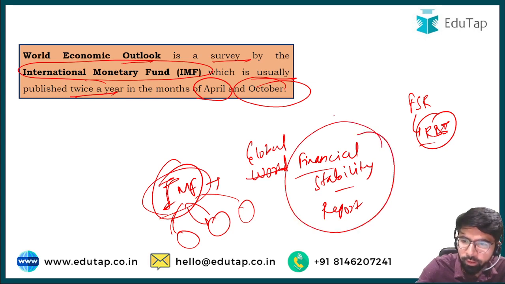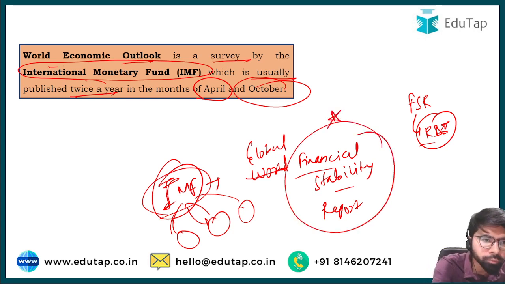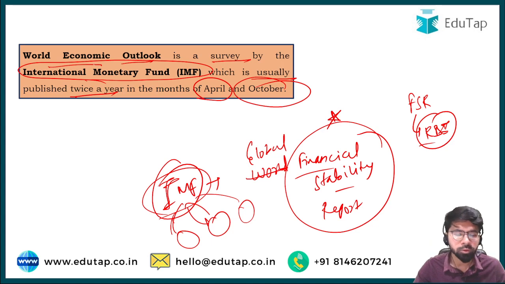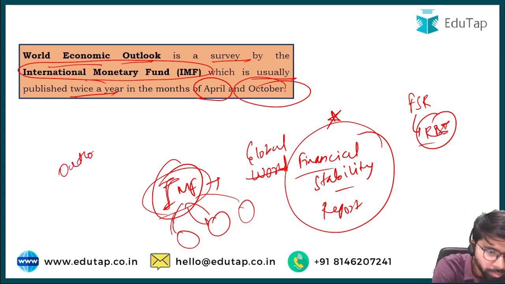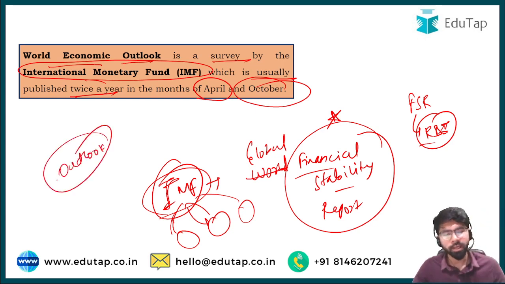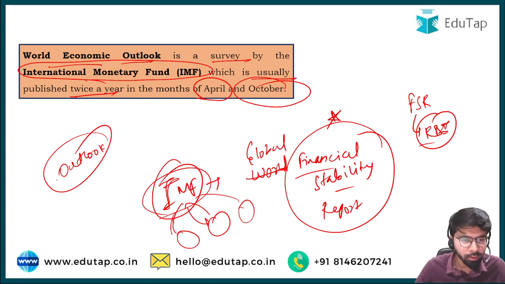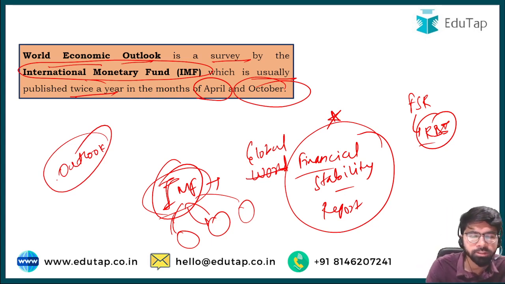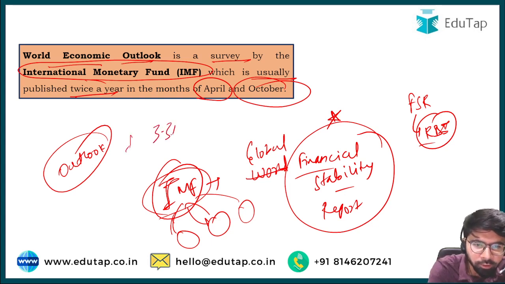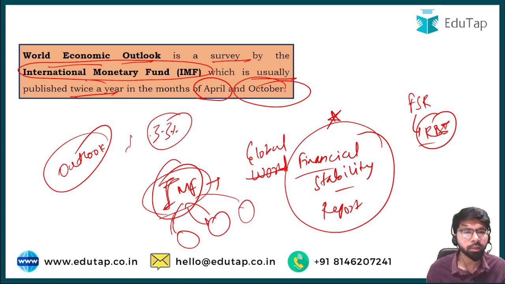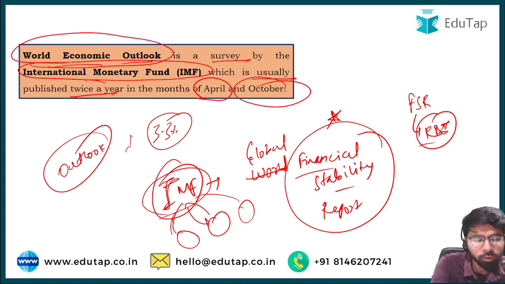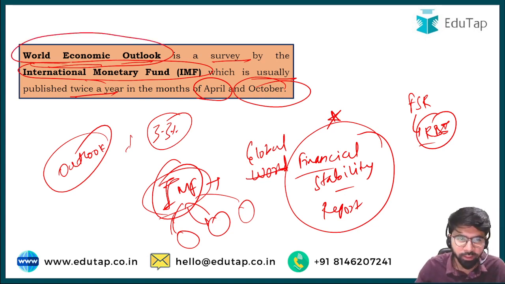So this is a very important report of the IMF. And one more important report is the World Economic Outlook. It gives a projection of how the world economy is tending to do, how it performed in the past year, and it also gives future projections, for example, that the world economy will grow by 3.3% in the upcoming time period. These are the kind of projections made within the World Economic Outlook report. So that is a very important one.